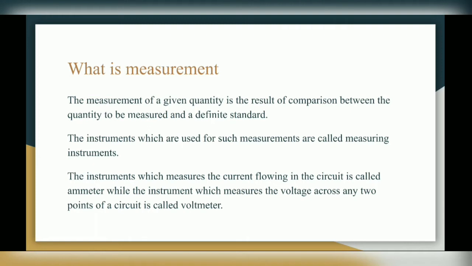The measurement of a given quantity is the result of comparison between the quantity to be measured and a definite standard. So basically, measurement is a process of comparison between the quantity to be measured and standard. The instruments which are used for such measurements are called measuring instruments. The instrument which measures the current flowing in the circuit is called an ammeter, while the instrument which measures the voltage across any 2 points of a circuit is called a voltmeter. So ammeter and voltmeter are examples of electrical instruments which are used for measurement purposes.